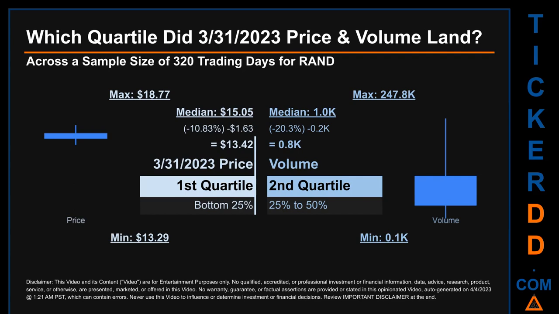Descriptively, RAND has a median price of $15.05. Therefore, March 31, 2023 price was lower from that middle marker by 10.83%. The day's volume of 0.8 thousand was less than the median by 20.3%.